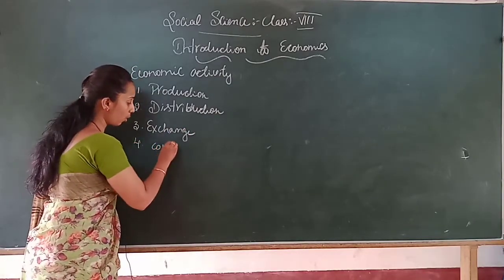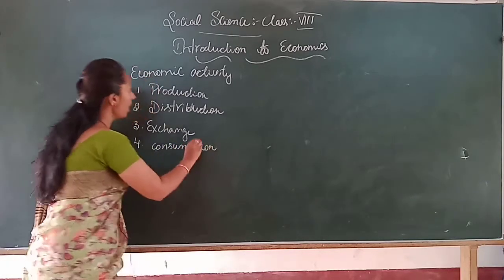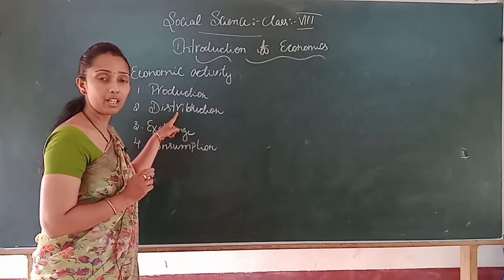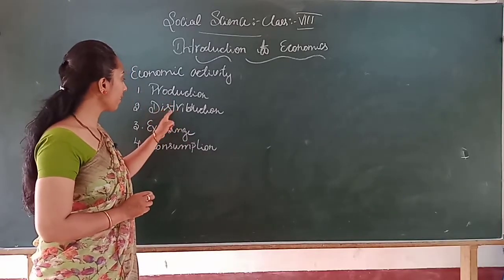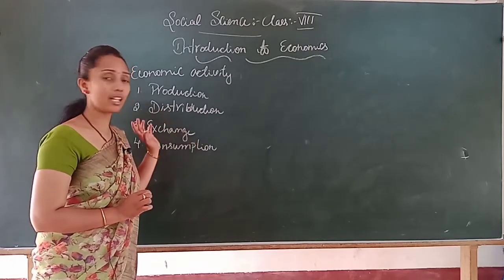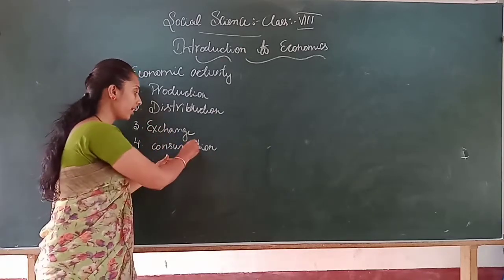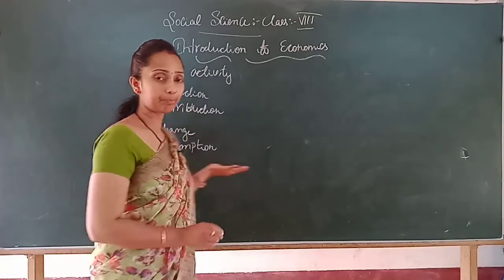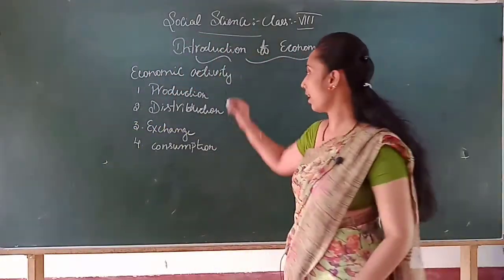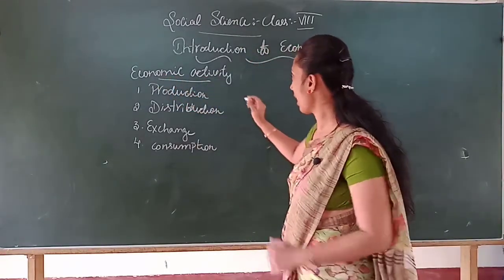I told you the role of these four classifications, isn't it? A producer will produce the goods, and that is distributed by the distributor, and he will distribute that to the exchanger. Exchangers are nothing but retailers and wholesale shops. From that exchange center we purchase the goods by paying a price. That is called economic activities. Okay children, I hope this is clear.